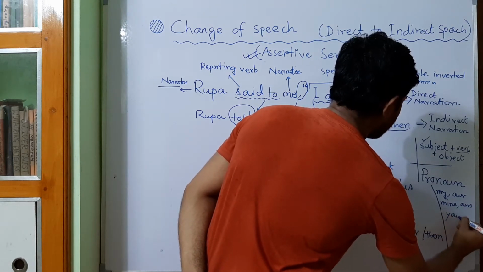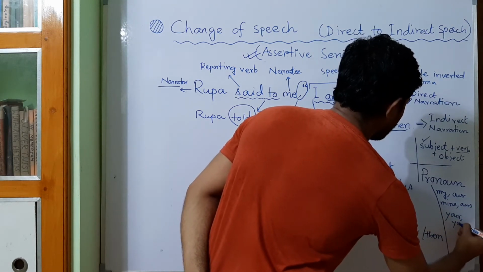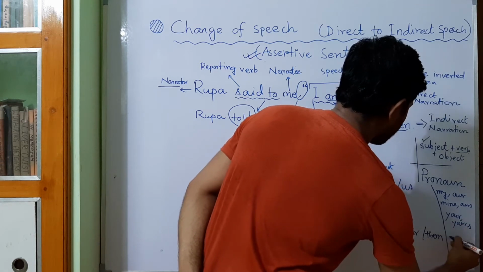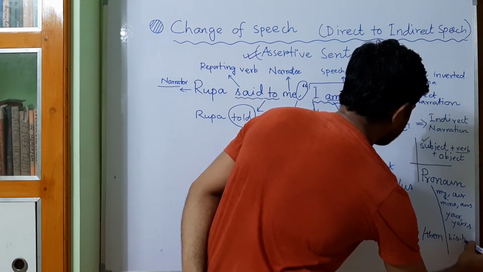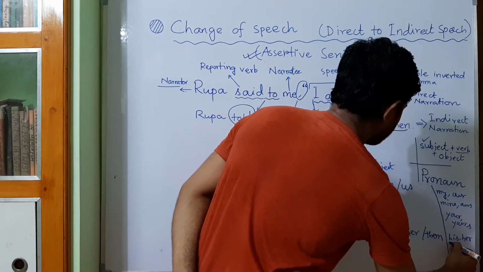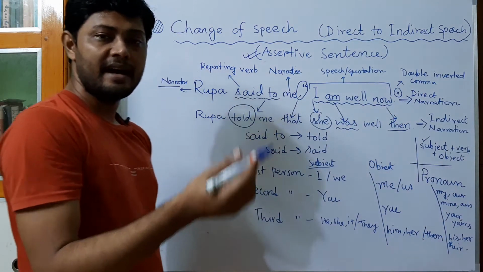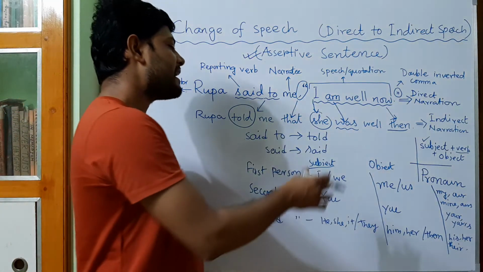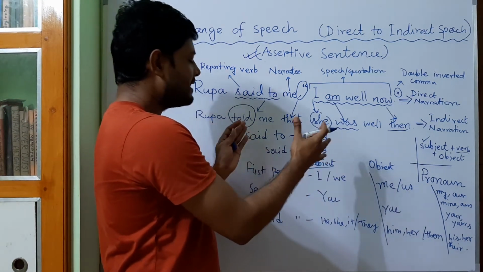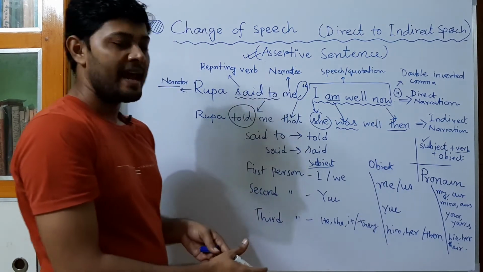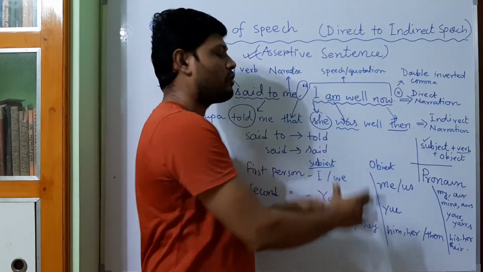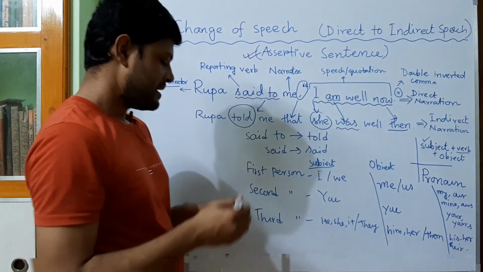In the second person, your, yours, and the third person, his, her, their, hers, theirs. Okay, so we can find the pronoun in different person and in different form. Clear?